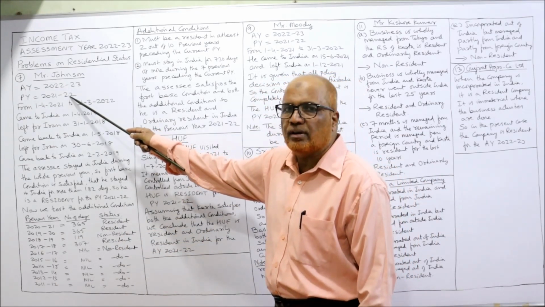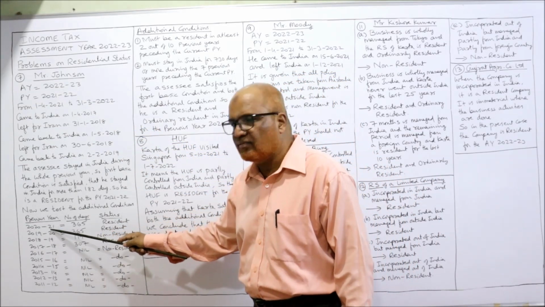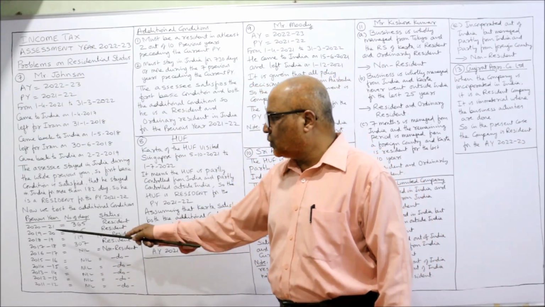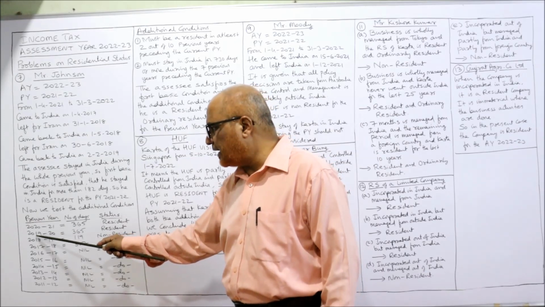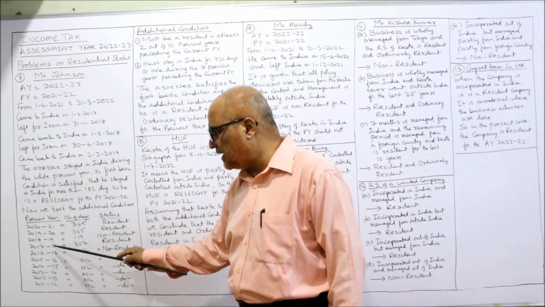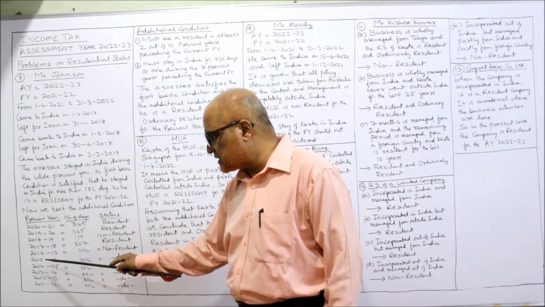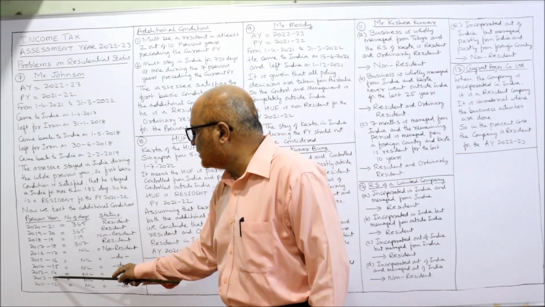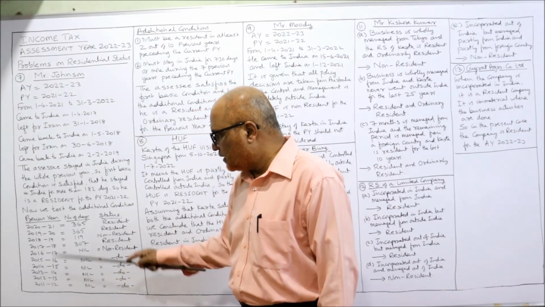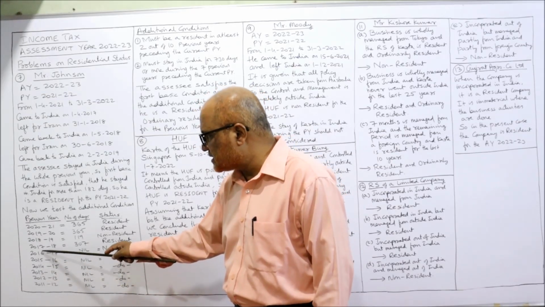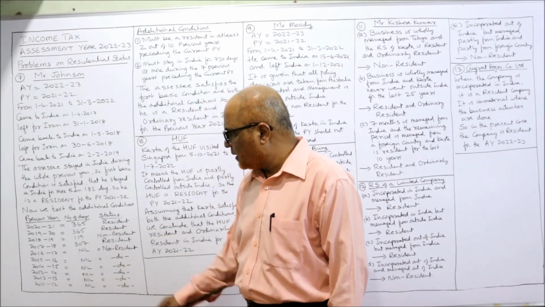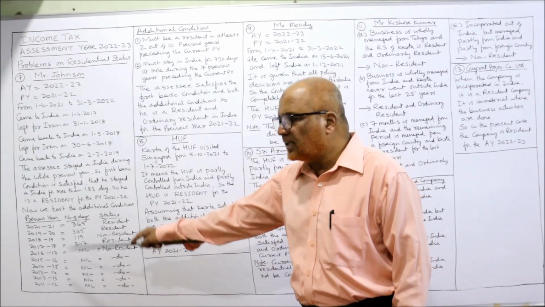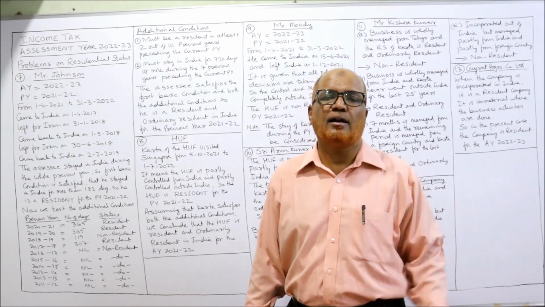Now we go back up for 10 years: 20-21, 19-20, 18-19, 17-18, 16-17, 15-16, 14-15, 13-14, 12-13, 11-12. So these are the 10 years preceding the current previous year.